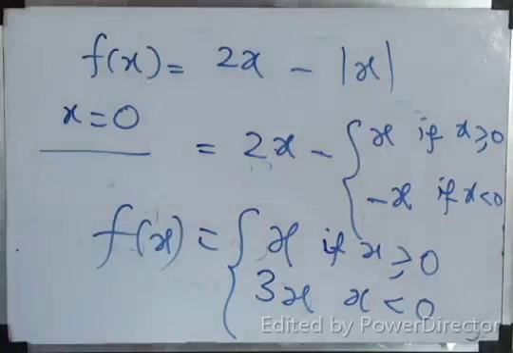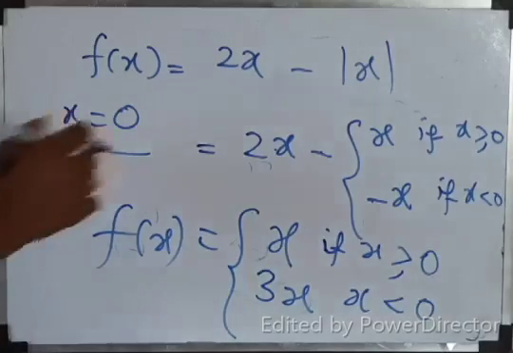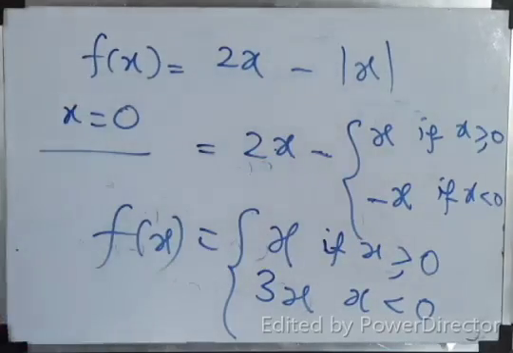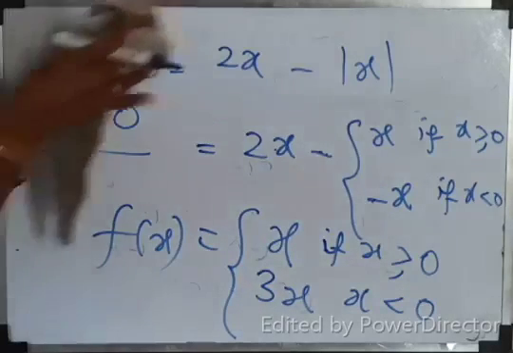The question is modified as, what is the question given? f of x equal to 2x minus mod x, isn't it? Then, this mod x you can split as x and minus x, if x greater than or equal to 0, if x less than 0. If you connect both, 2x minus x is x, 2x plus x is 3x. Now the question is f of x equal to x if x greater than or equal to 0, 3x if x less than 0. Now you can do, isn't it? Now you will do.